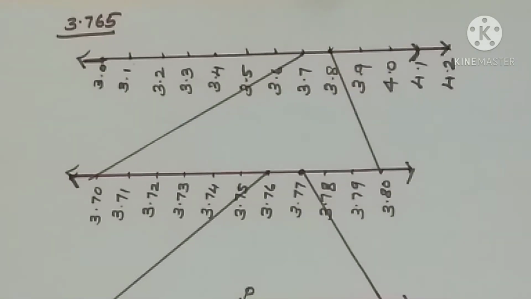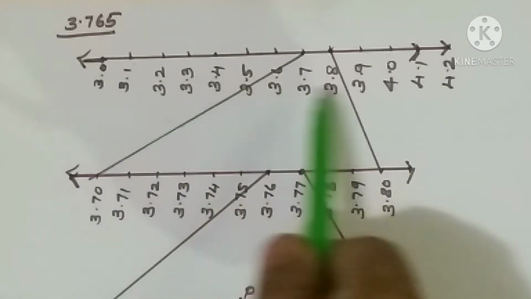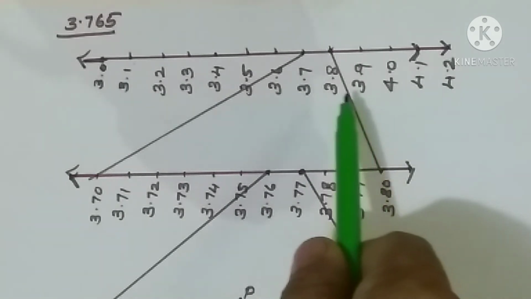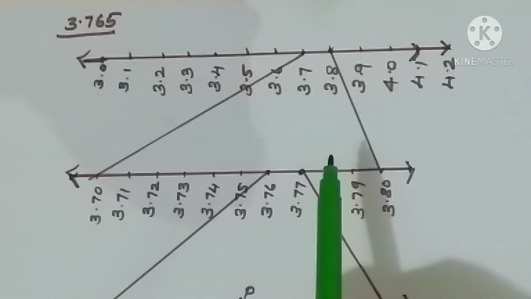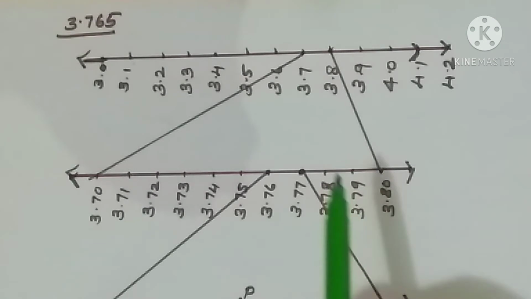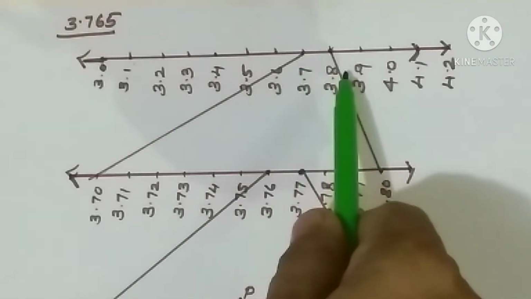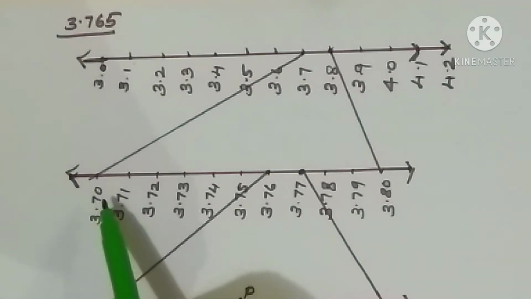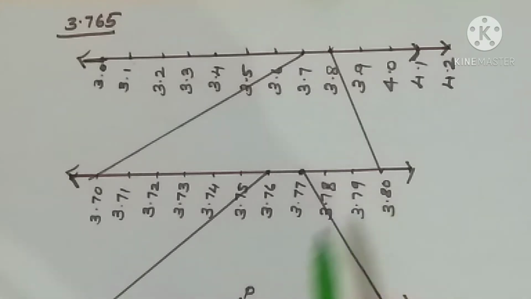So the question is 3.765. Definitely it lies between 3 and 4 only. So starting with the 3 and 4, we can say that it lies between 3 and 4. We can take that part from the number line only and mark 3.7 and 3.8 because of the first decimal. Now again the second line starting from 3.7 and ending with 3.8. So we are making it into two decimals, that is 3.70 and ending with 3.80.